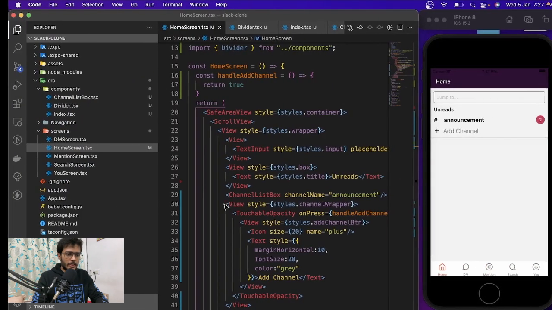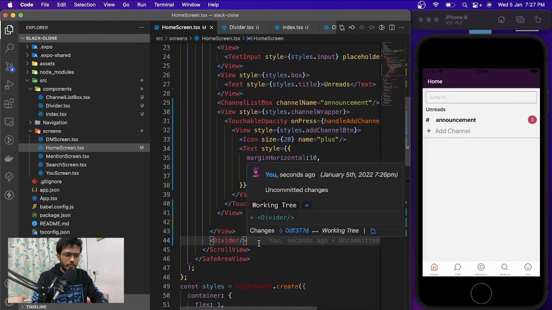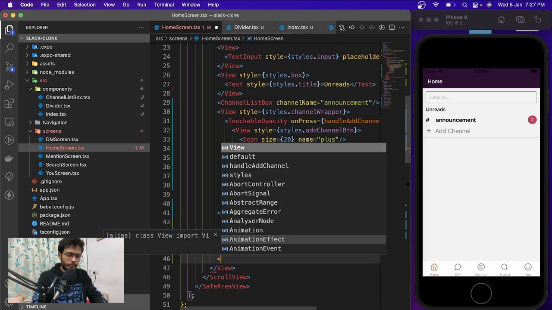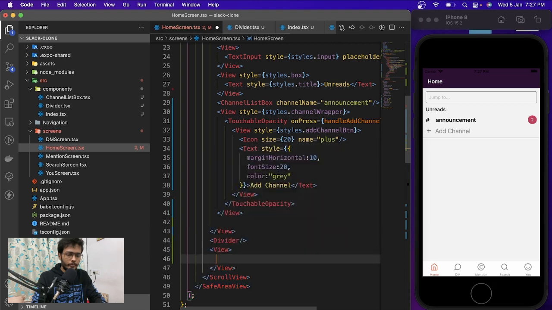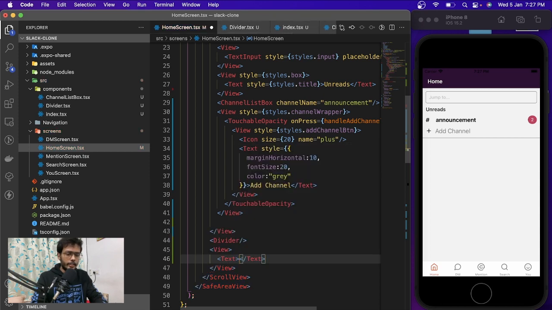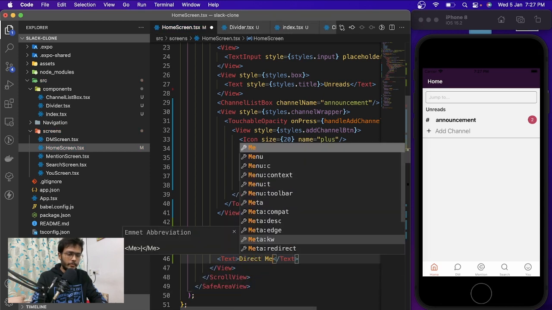And we're going to have a direct message now. So let's just create a view for the direct message as well. So inside the view, let's have a text, and here it should be direct message.